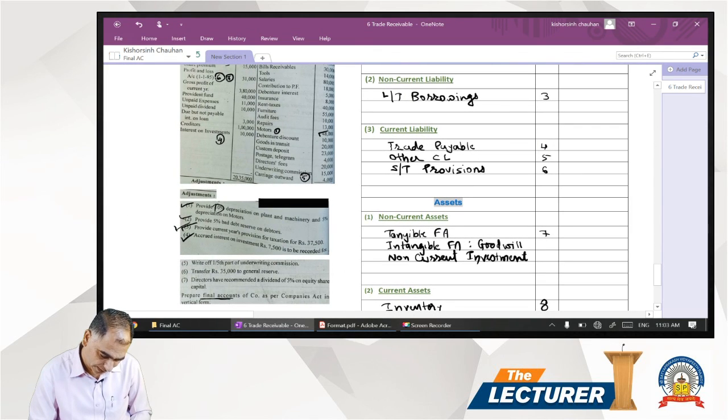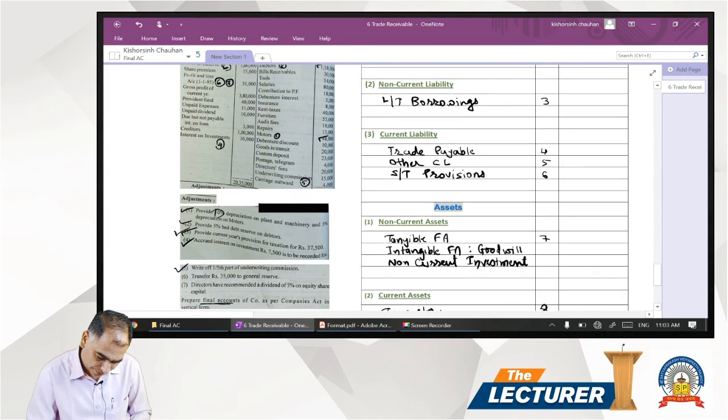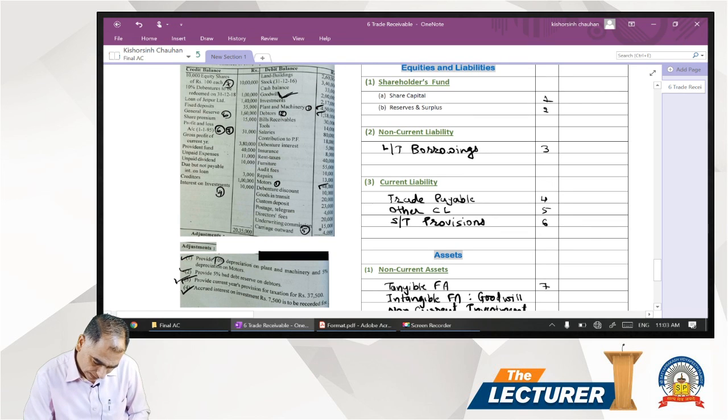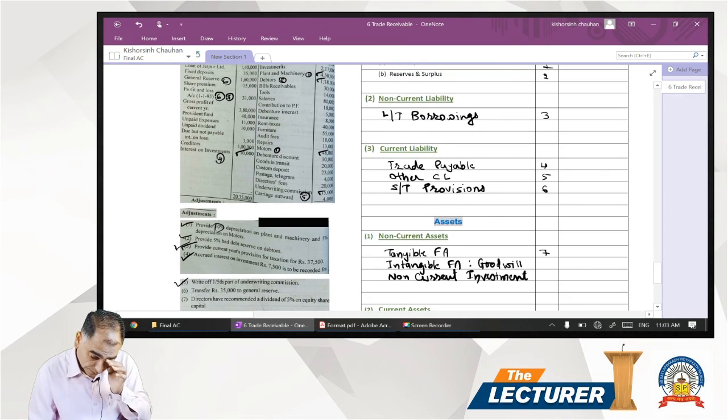So this fifth adjustment is taken care of, and underwriting commission is also considered. Interest income we have considered in a previous adjustment.